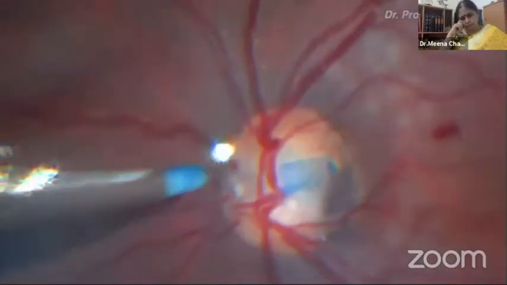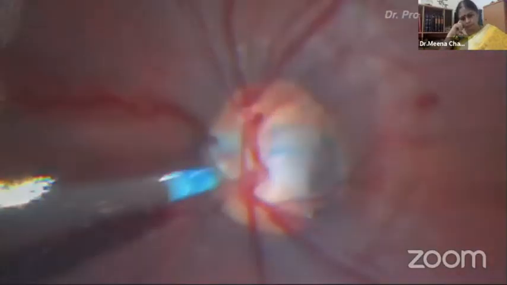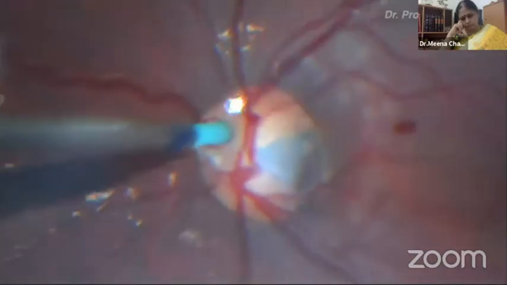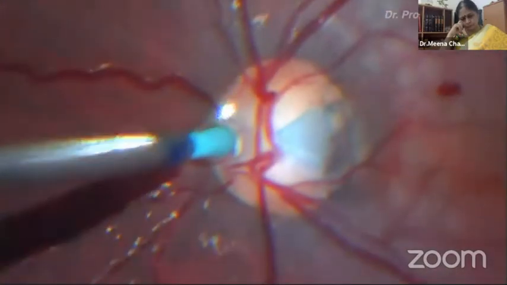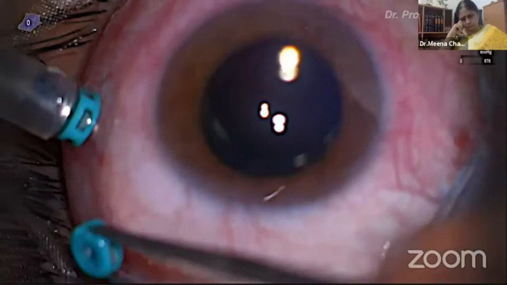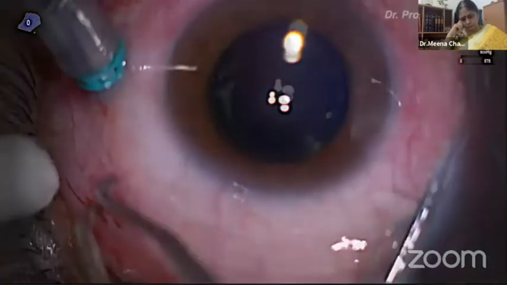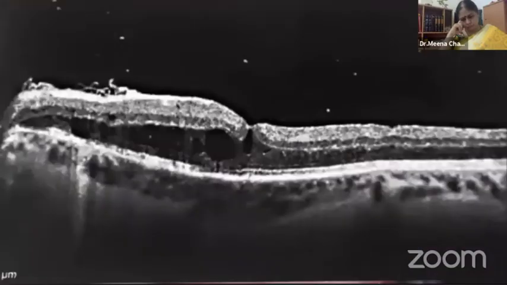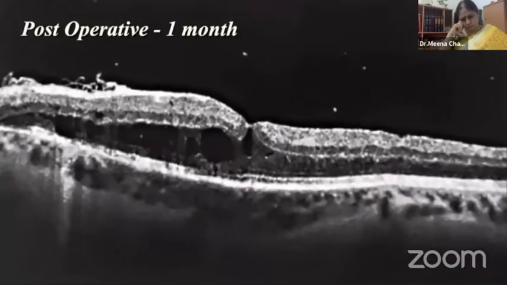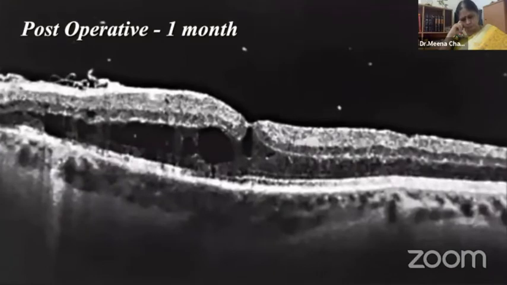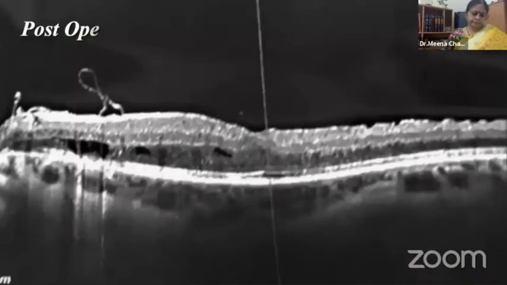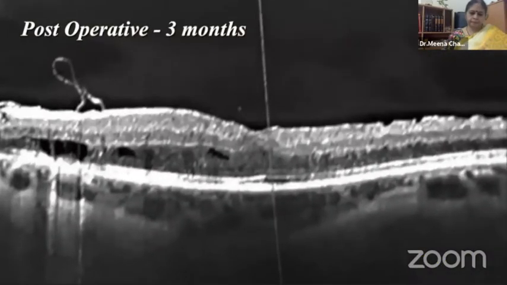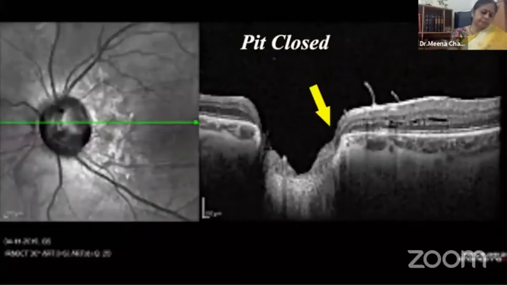Fluid air exchange is done very gently so that the flap remains in situ over the optic disc pit. C3F8 gas is injected, cannulas are removed, ports closed. Post-operative 1 month, we can see some cystic changes still persisting in the macula, but the best corrected visual acuity improved to 6/18. Post-op 3 months, the macula is absolutely flat and the optic disc pit is sealed. Best corrected visual acuity improved to 6/9.